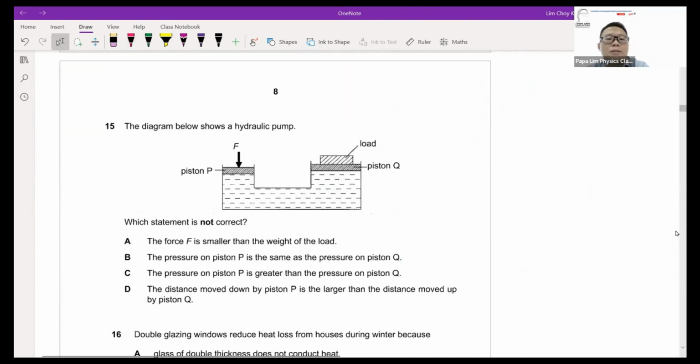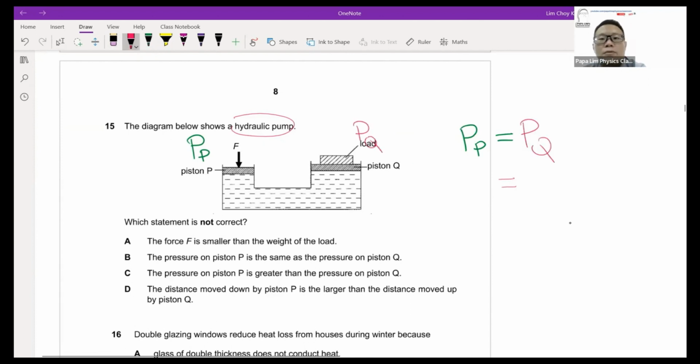Hydraulic pump. The moment you see hydraulic pump, the first thing students have to be aware of is that the pressure on the left-hand side P and the pressure at the right-hand side Q, despite the sizes, you'll find that the two pressures are actually the same. Pressure, but not the force. The weight of Q divided by area of Q. If I'm looking at P, it will be the force of P divided by the area of piston of P.